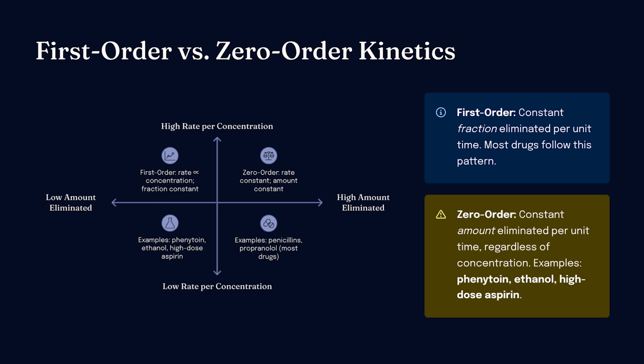In zero-order kinetics, constant amount of drug is eliminated per unit time, regardless of concentration. Examples include phenytoin, ethanol, and high-dose aspirin.